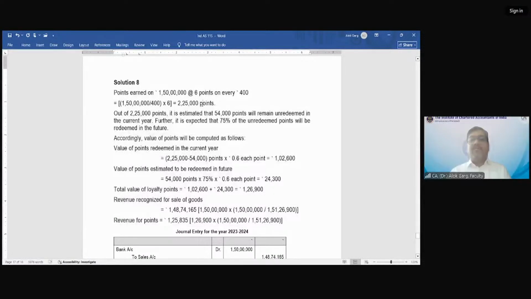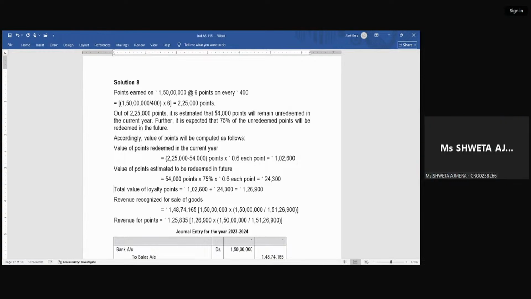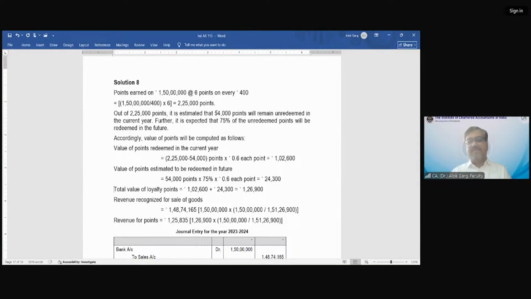So this is my reward point value, which is 2,25,000, that we have computed. Out of 225, it is estimated that 54,000 points will remain unredeemed in the current year. Further, it is expected that 75% of the unredeemed points will be redeemed in the future. Accordingly, the value of points will be computed as follows. Value of points redeemed in the current year is 225 minus 54 multiplied by 0.6, which is 1,02,600. Value of points redeemed in future is 54,000 multiplied by 75%, which is 24,300. Total value of loyalty points is 126,900.